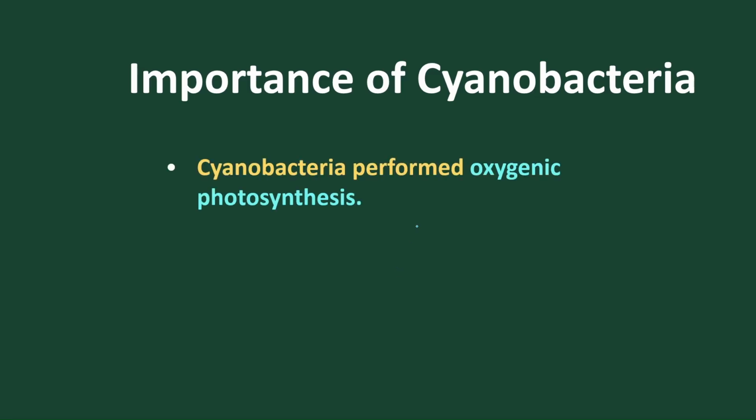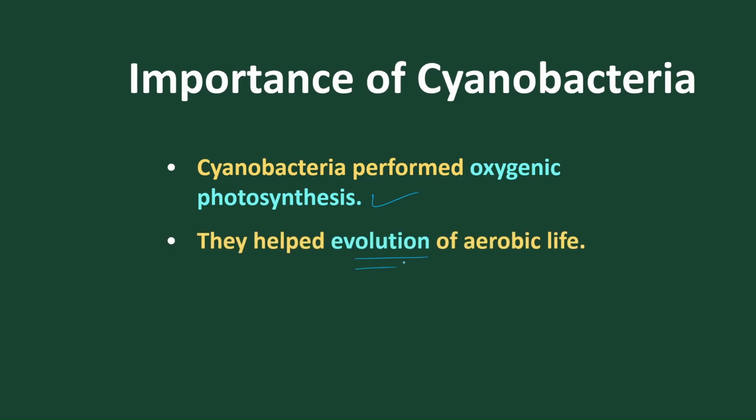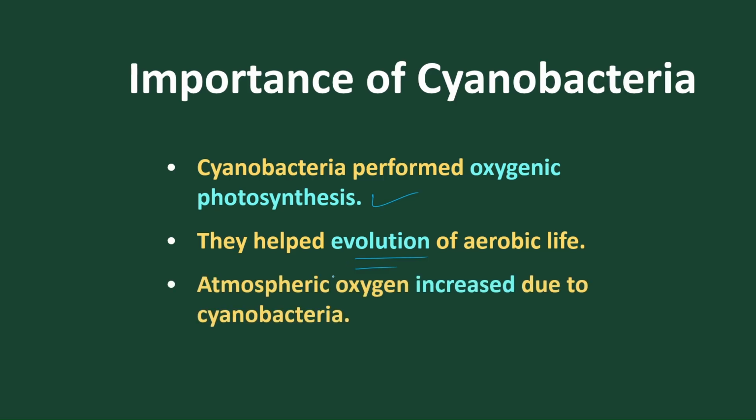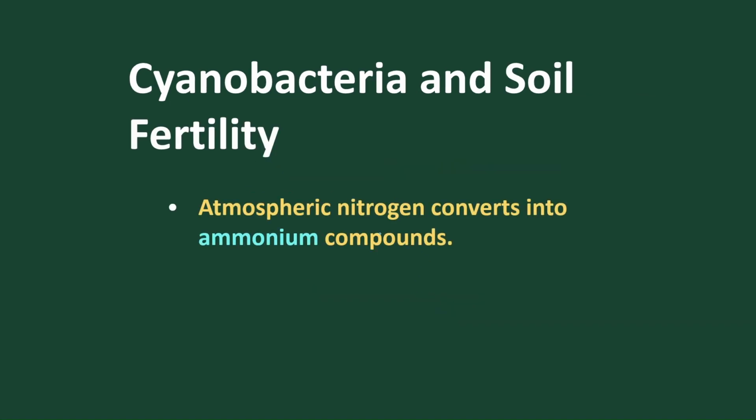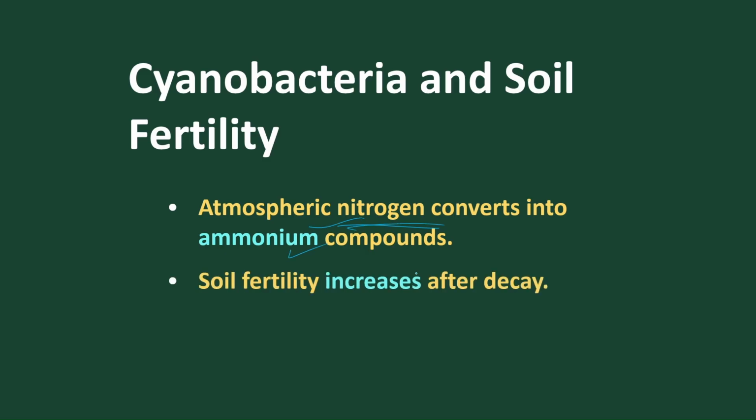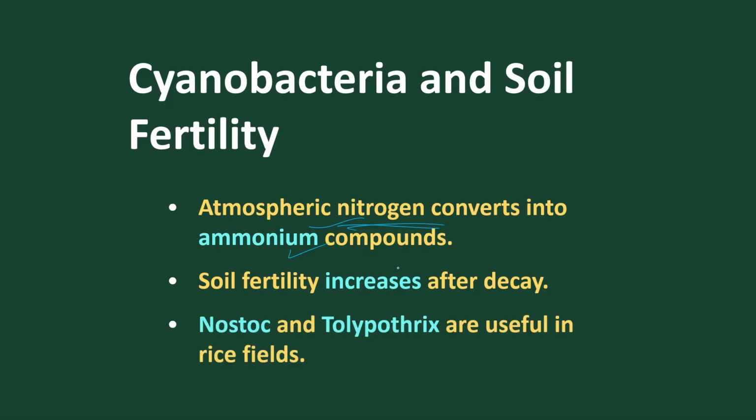What is the importance of cyanobacteria? They liberate oxygen to the atmosphere as they are oxygenic photosynthetic bacteria. This led to the evolution of aerobic life. Initially the atmosphere was reducing. Later, by the presence of cyanobacteria, the atmosphere became ample with oxygen, so aerobic life could survive. Cyanobacteria also increase soil fertility. Nitrogen is converted into ammonium compounds, and soil fertility is increased due to the decay of these bacteria.